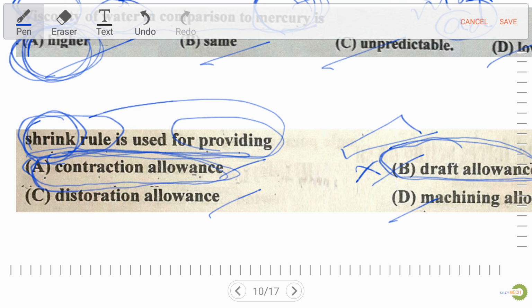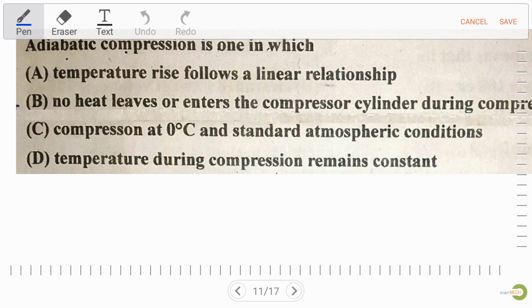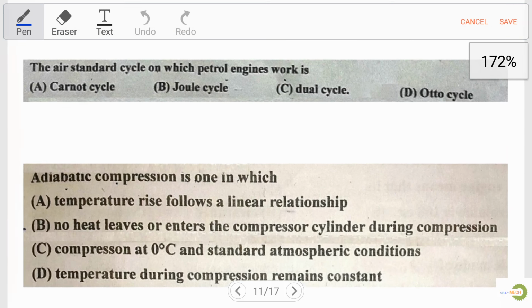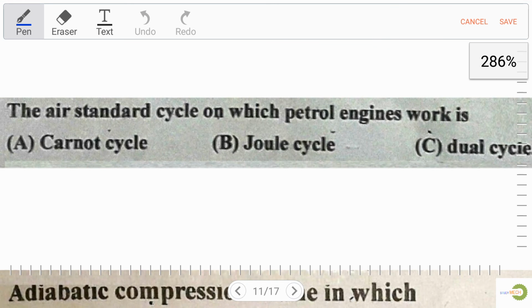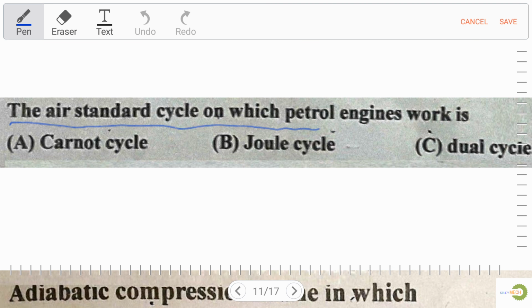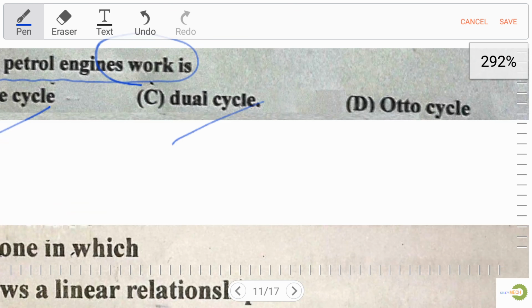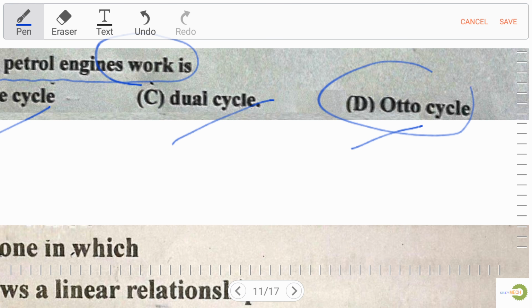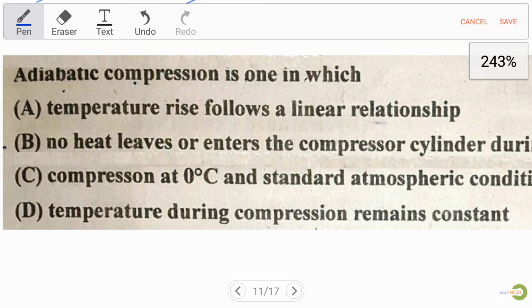Okay, now let's move to the next question. Our next question is: the air standard cycle on which a petrol engine works. Option A Carnot cycle, option B Joule cycle, option C dual cycle, and option D Otto cycle. First of all, for a petrol engine our right answer is Otto cycle. Now let's focus on the next question.